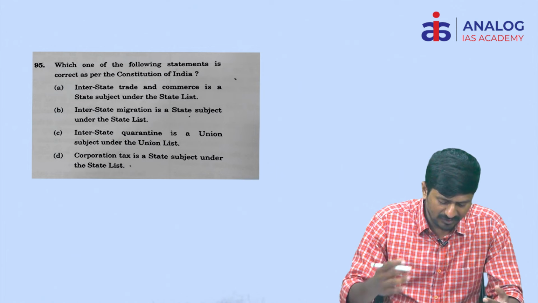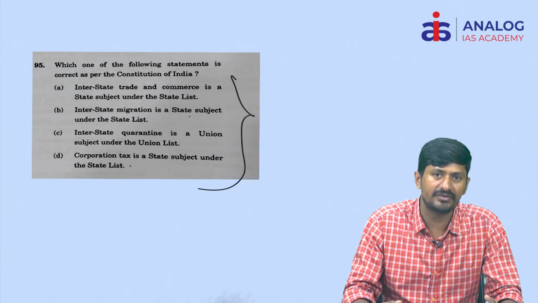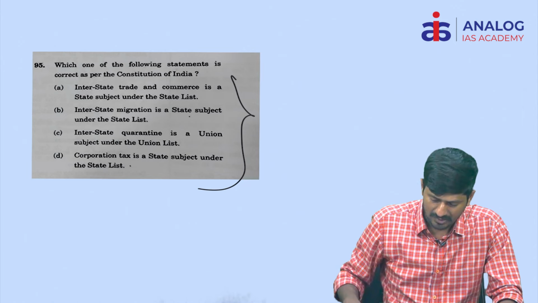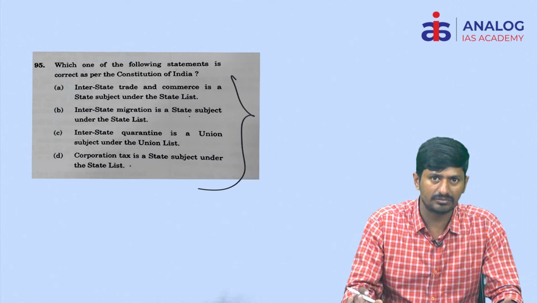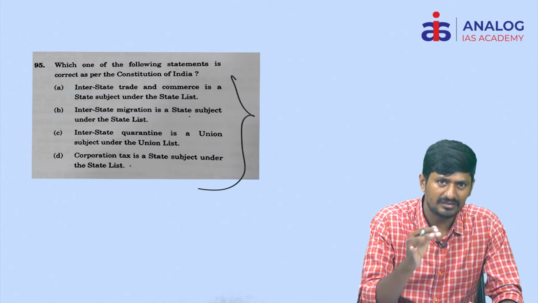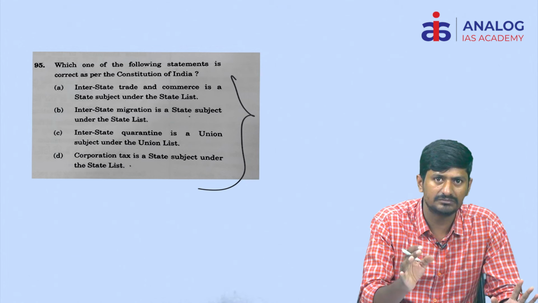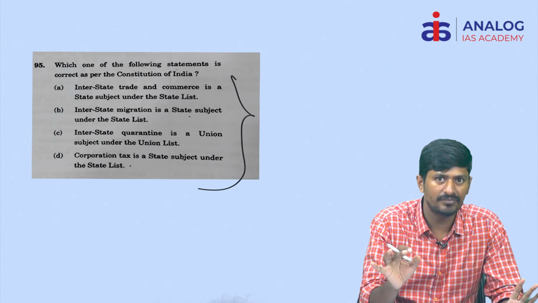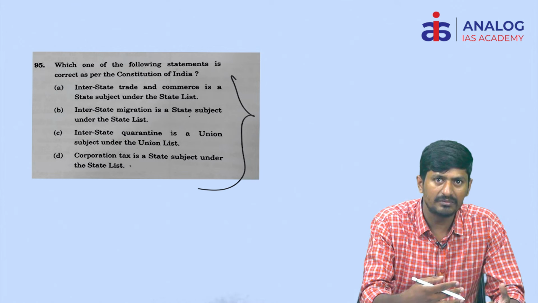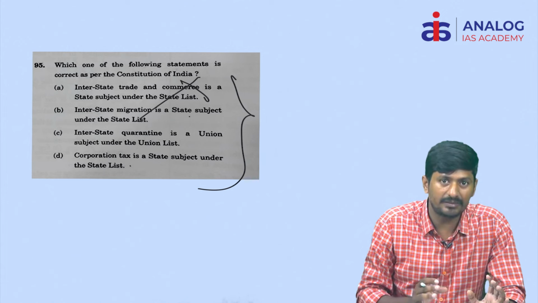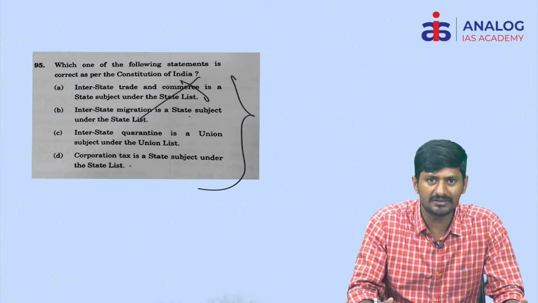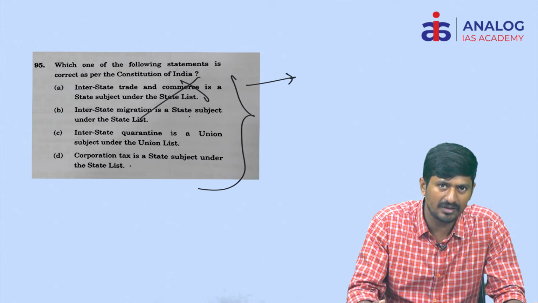Next, which of the following statements is correct as per the Constitution of India? See, answering this question is very easy. You don't require to struggle for this answer anymore. Why? Because any interstate matter that is there in the country, that must be belonging to the union list only. This is for sure. Okay, any interstate matter which is there in the Constitution must be belonging to union only. So taking that particular logic into consideration, first statement is incorrect. Basically, interstate commerce trade, definitely it will be found in the union list.